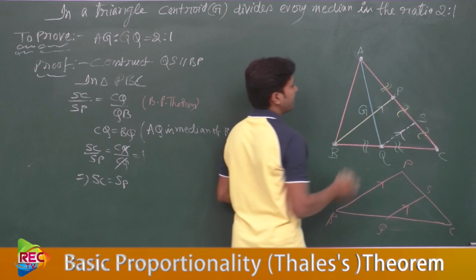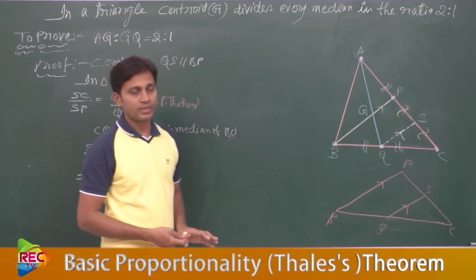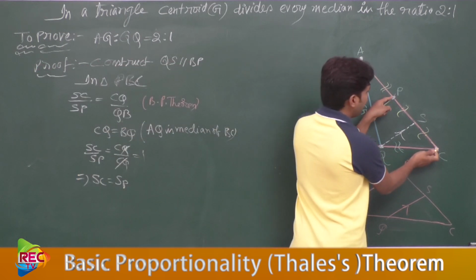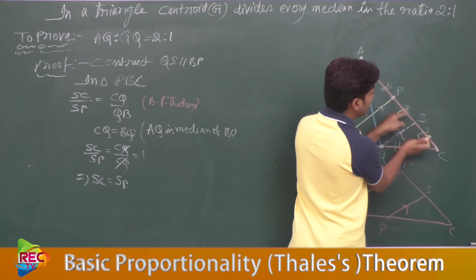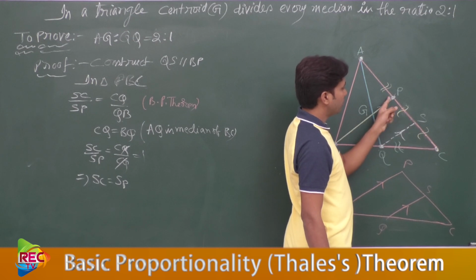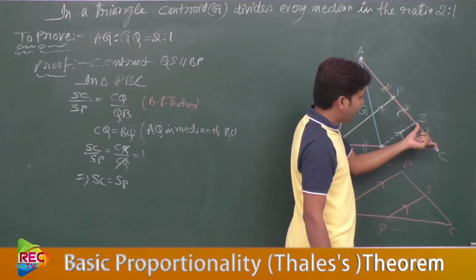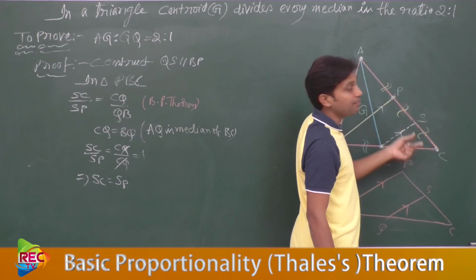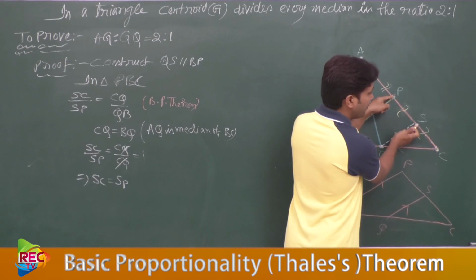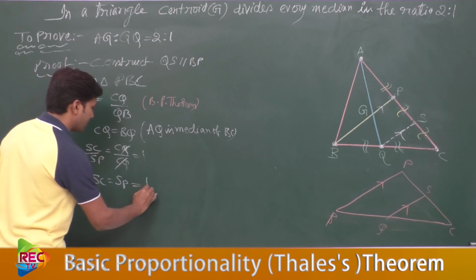Okay, now these two are separately equal. SC equal to SP. Now tell me, SC equal to SP means this PC is divided into two equal halves or not? Yes. When SC equal to SP, total PC is divided into two equal halves. So each one of SC and SP can be represented as half of PC or not? Yes. So we can write it as half of PC.